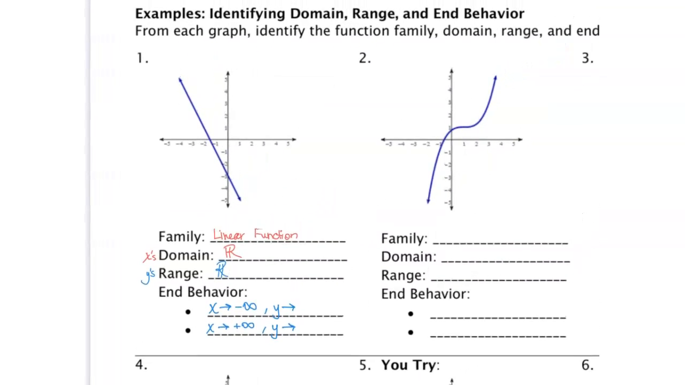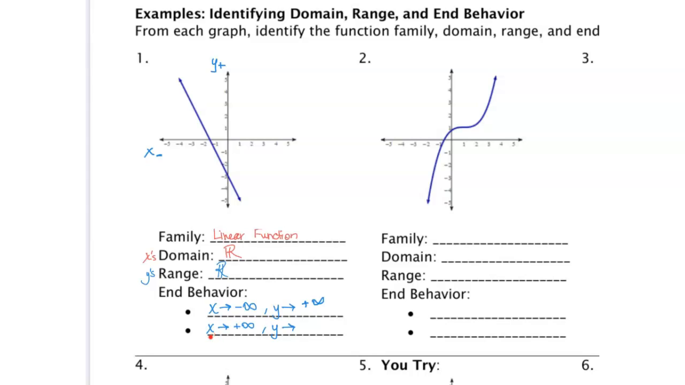So let's begin. As x is going towards the negatives, well, our line is going up, up, up, up, up, and it's going up towards the positive y values. So this is going towards positive infinity.